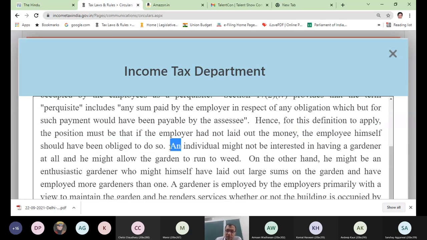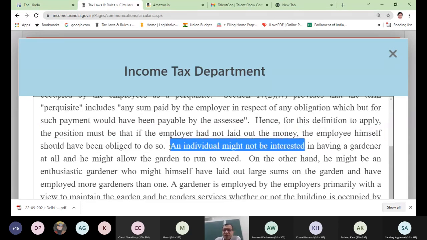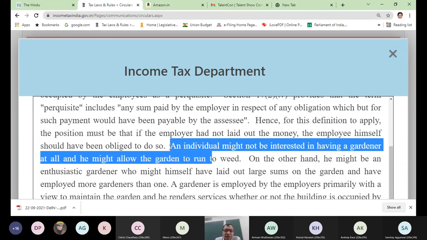Now, an individual might not be interested in having a gardener at all. So now they are talking in terms of an employee. An individual employee might not be interested in having a gardener. Maybe I don't like gardens, and he might allow the garden to run to weed. He will allow that garden to be just like a vacant land. It depends upon the individual's choice.